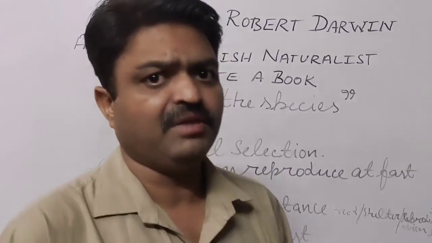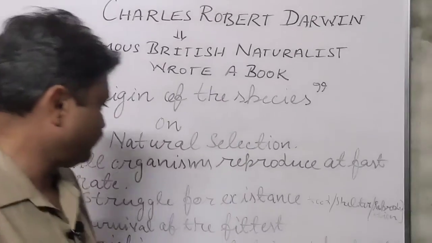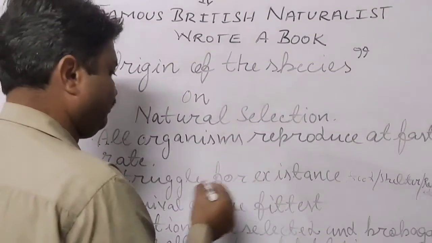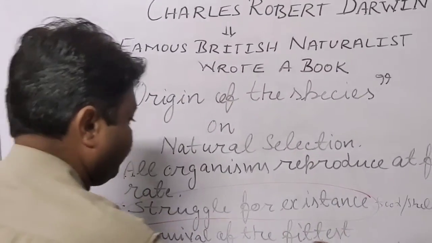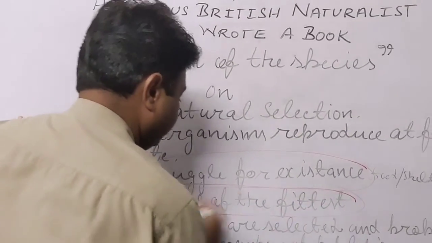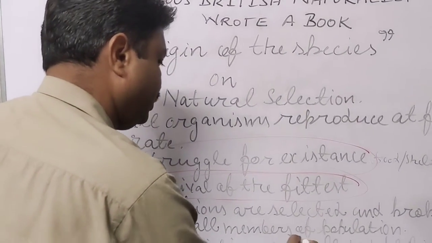So Charles Darwin gave three main theories: first is struggle for existence, then survival of the fittest, and natural selection.